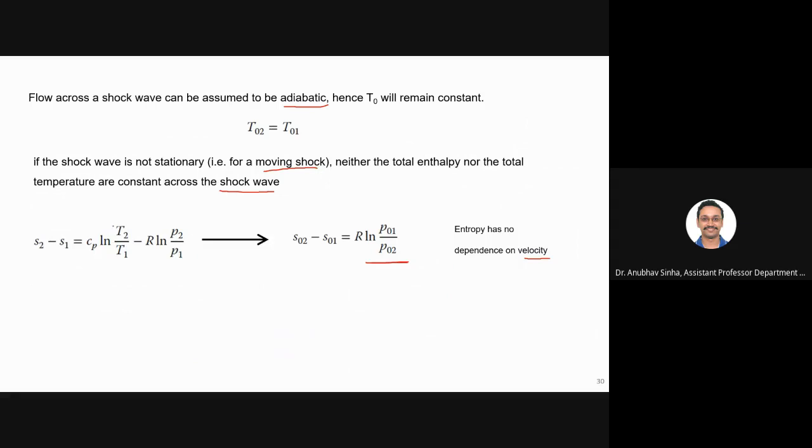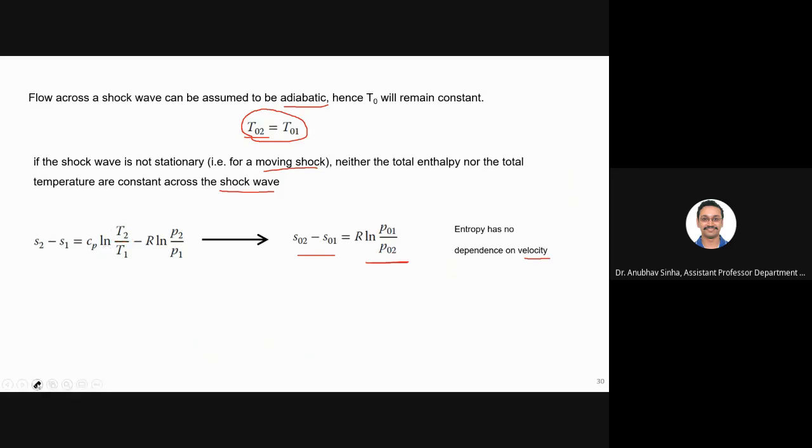Here, if you look carefully, this is not a stagnation temperature, this is T2, and our assumption is that T02 is equal to T01. We are not saying that T2 is equal to T1. But what we say is that entropy has no dependence on velocity. The difference between T02 and T2 will come because of velocity. Since entropy has no dependence on it, we can remove that term and we can say that delta S naught. Okay, now we are talking about S naught will be equal to P01 by P02. Sorry, I made a mistake. So basically this term will be there, T02. Let me do it again.